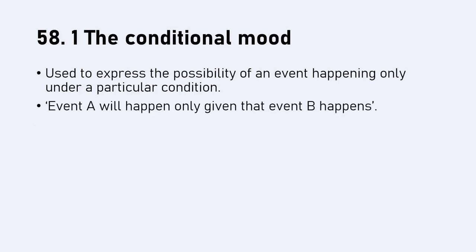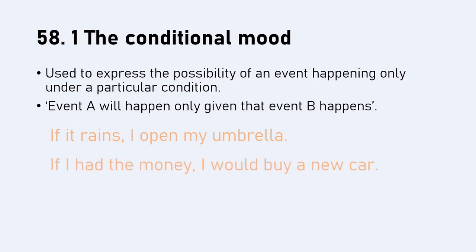Event A will happen only given that event B happens. So if B, then A. And there really is no need to overcomplicate it. We have it in English. If it rains, I open my umbrella. It rains, that's the condition, I open my umbrella. Here's another example. If I had the money, I would buy a new car. Two very classic examples. Having the money, that's your condition. What would you do then? If the condition is met, well, you would buy a car. There we go. This is the conditional mood.